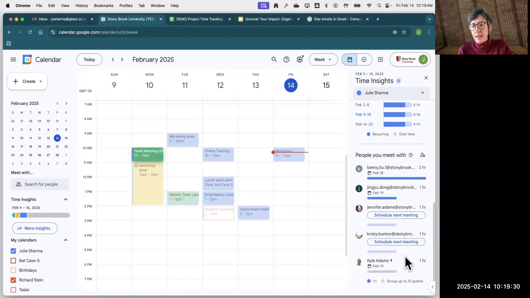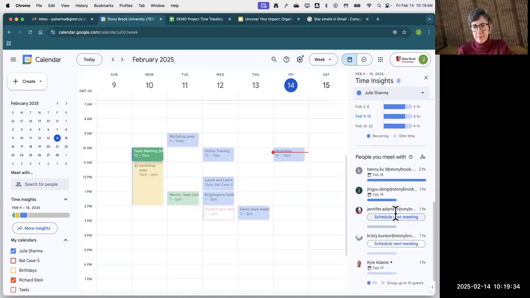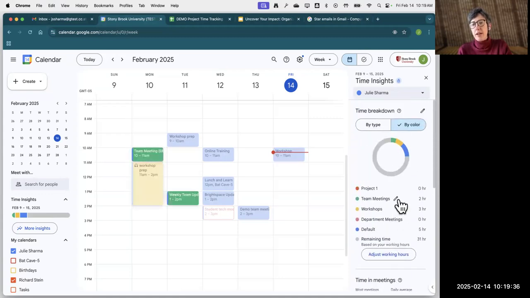So you'll always see the time you spent with those people in this list here. All right, but for what we're talking about today, I find the by color breakdown to be the most useful tool in this set. Are there any questions on Time Insights?